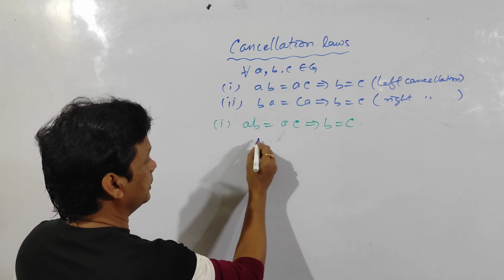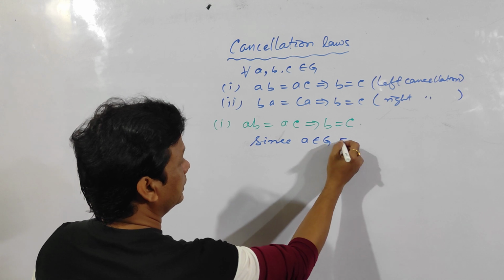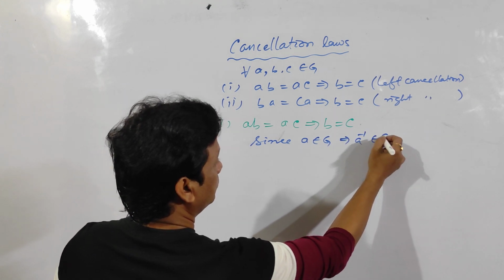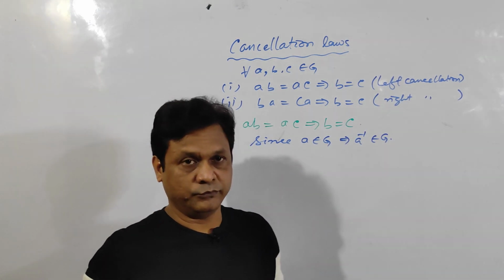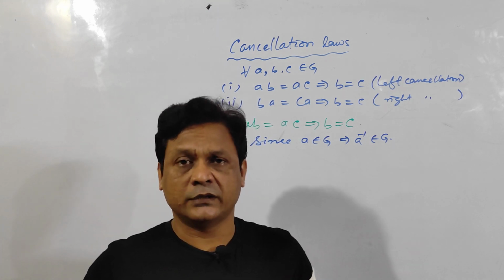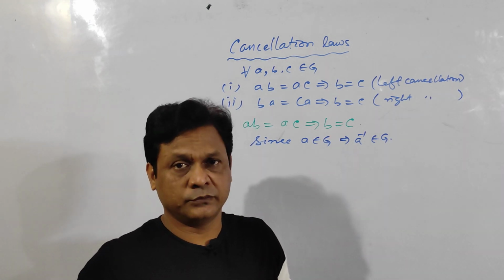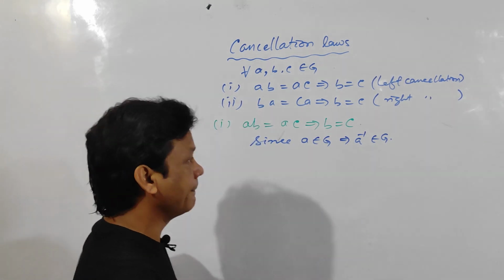Since A belongs to G, A inverse also belongs to G, because the inverse axiom is there in group theory. Clear?